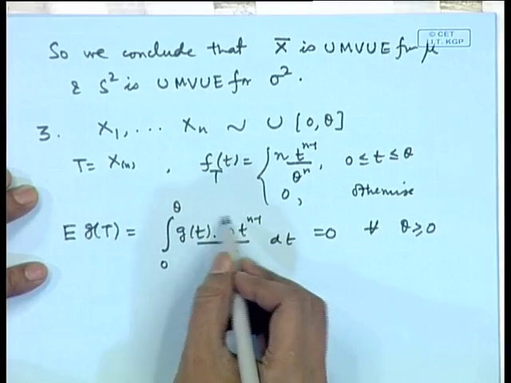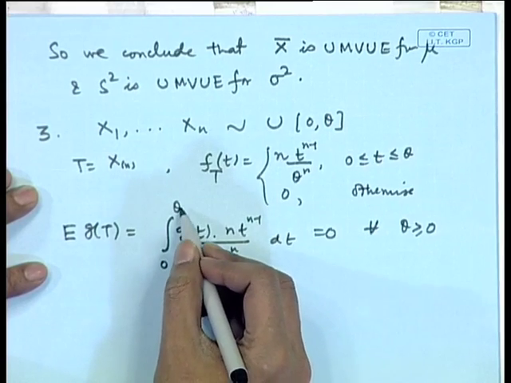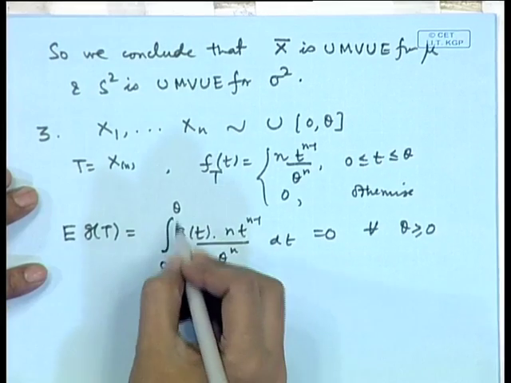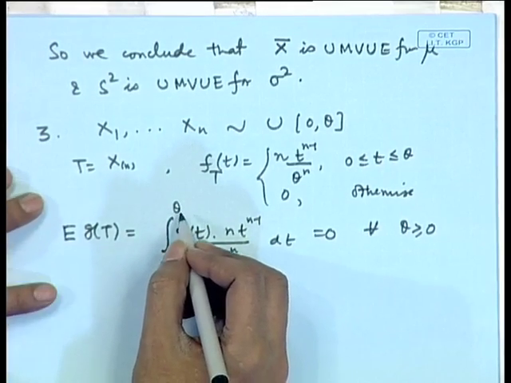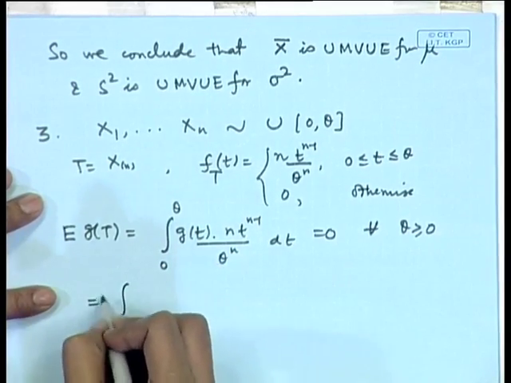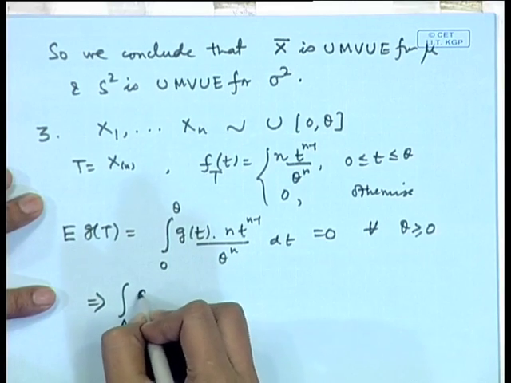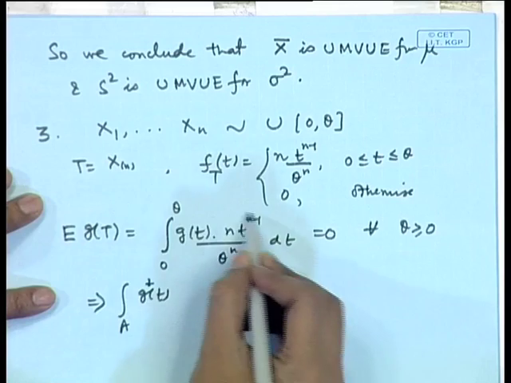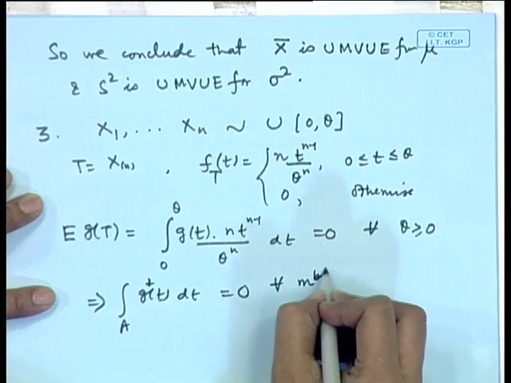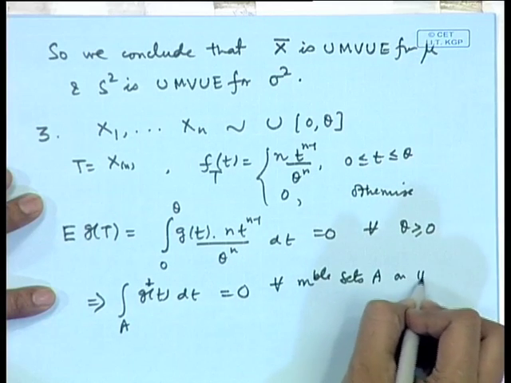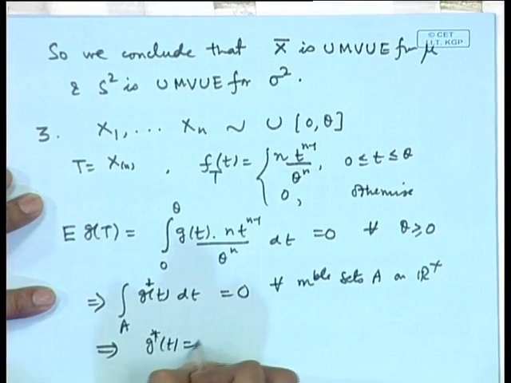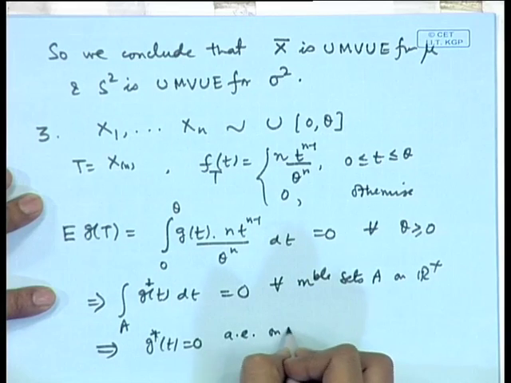this is a function of T and we are saying the integral over every interval of the form 0 to theta is 0. Now, through the intervals of the form 0 to theta, we can generate all the Lebesgue measurable sets on the positive real line. That means, we can say the integral of g star(t), where g star(t) denotes this thing, is equal to 0 for all measurable sets A on R plus, which is implying that g star(t) itself must be 0 almost everywhere on R plus.